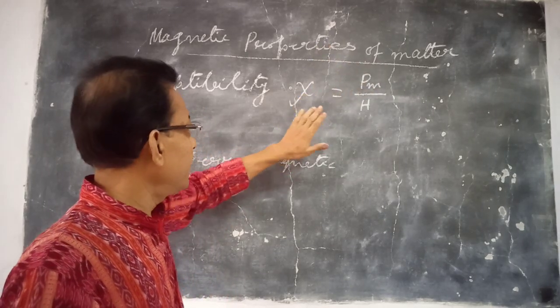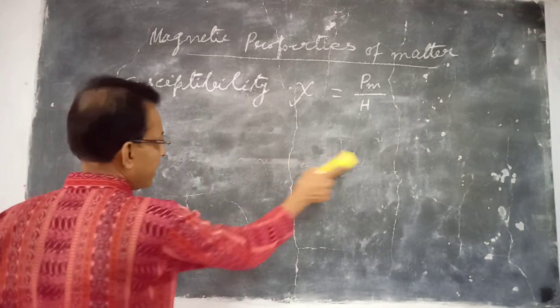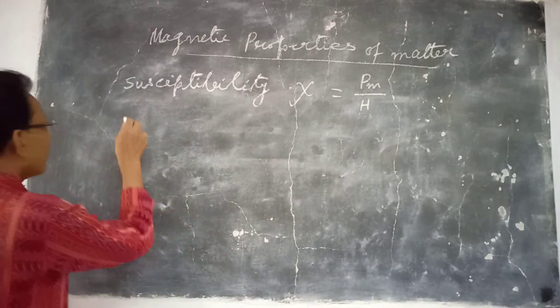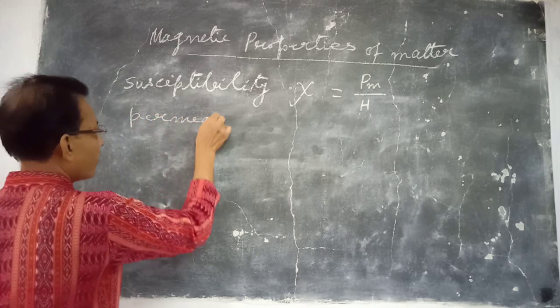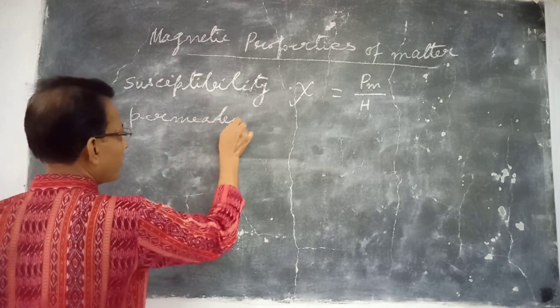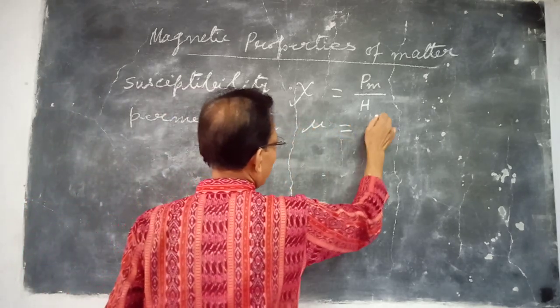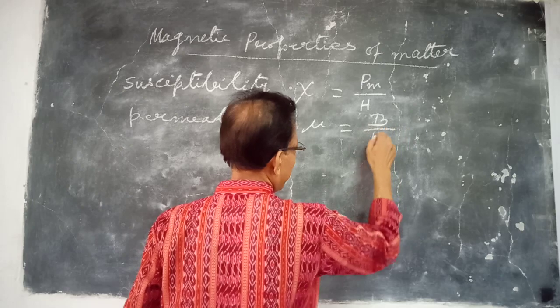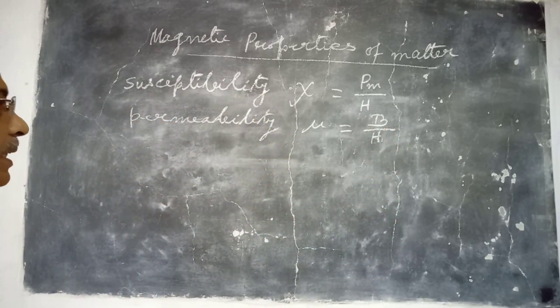It has a positive value for this ferromagnetic material. And permeability, mu, is equal to magnetic induction by magnetizing field. Mu is very high in case of ferromagnetic material.